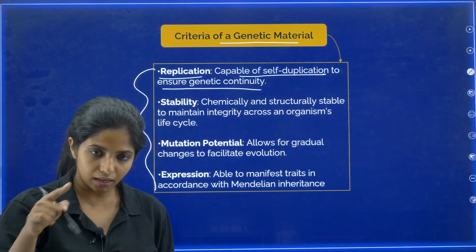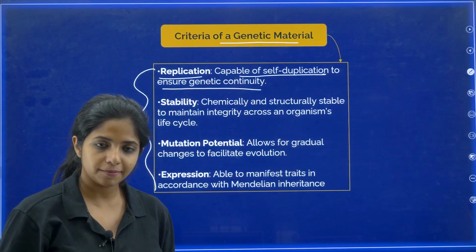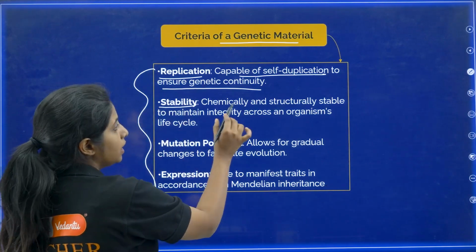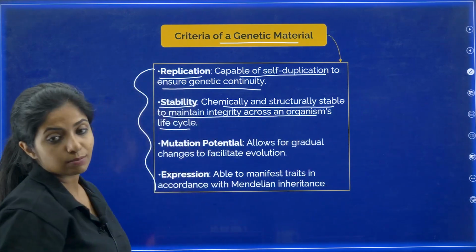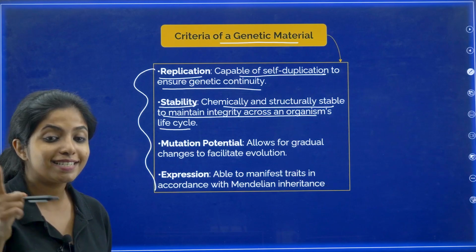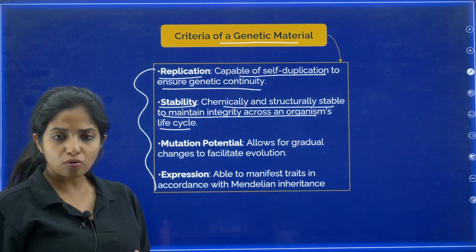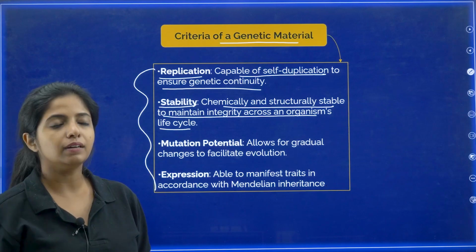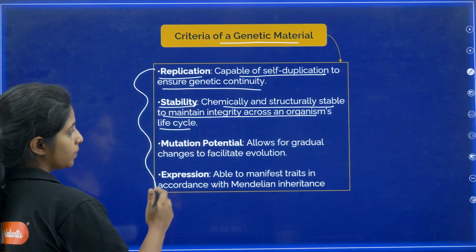So do you think DNA replicates itself? Yes. Does RNA replicate itself? Yes. Next thing, stability. Chemically and structurally stable to maintain integrity across an organism's life cycle. But is DNA more stable or RNA more stable, my dear children? It is DNA which is more stable, with the thymine group, with no OH in, let's say, the second carbon, right? So it makes it more stable.